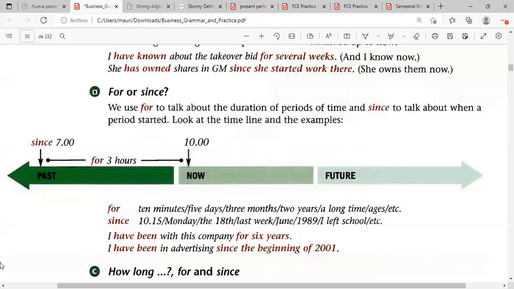The same example of married. Imagine you are married. I have married since... I'm missing the participle, sorry.